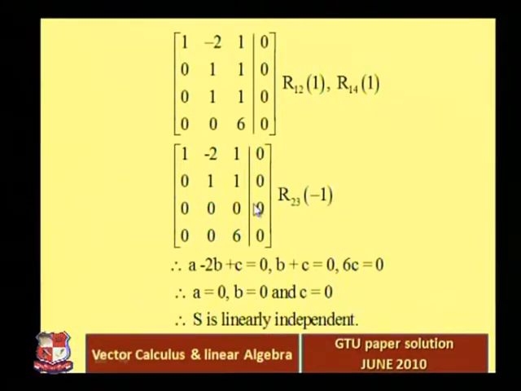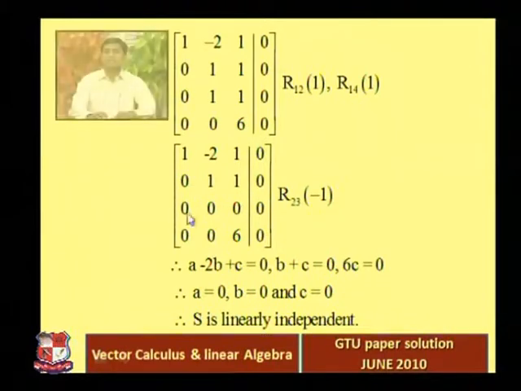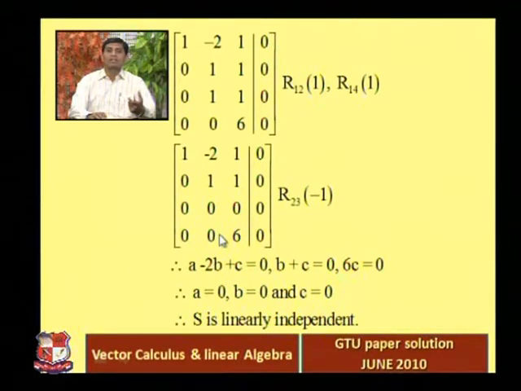Okay. Now this matrix is not in row echelon form, but from this matrix you can find A, B, C clearly. The next process is to interchange R3 and R4, right? So you have to interchange the third and fourth rows. That way the whole 0 row goes to the bottom of the matrix, and the matrix becomes a row echelon form. Because we know that the condition for a row echelon form is that if any row contains all 0 elements, it goes to the bottom of the matrix, right?